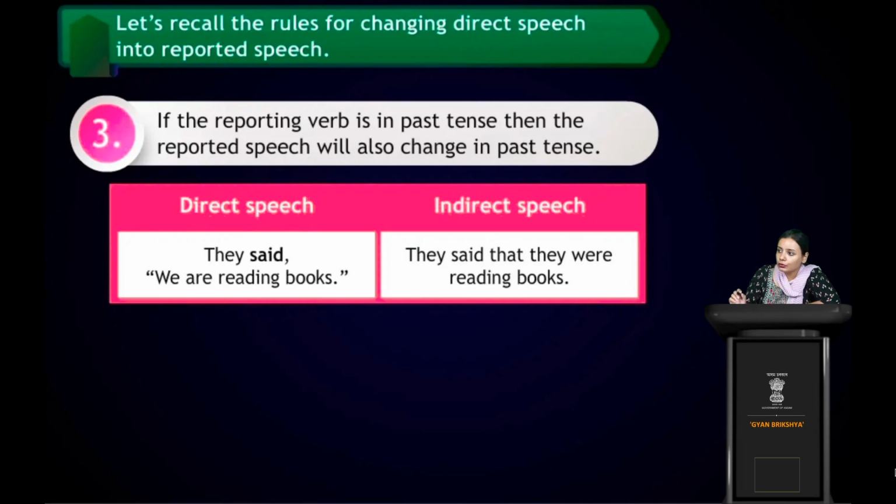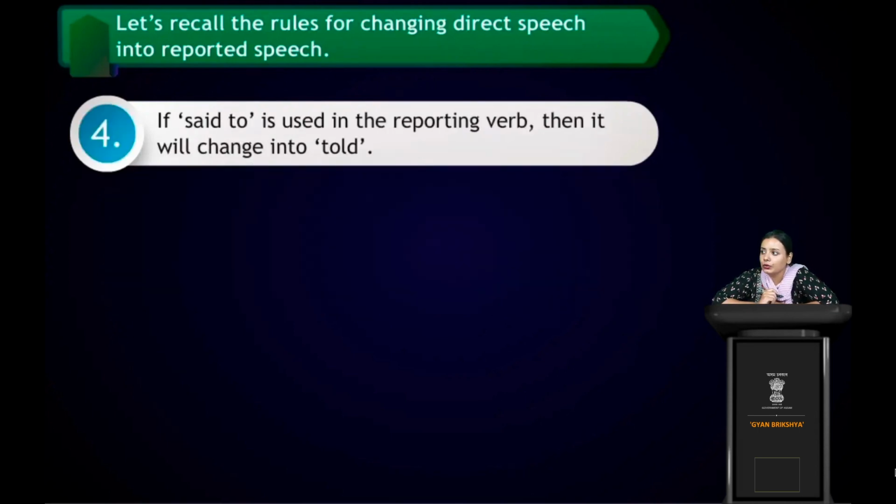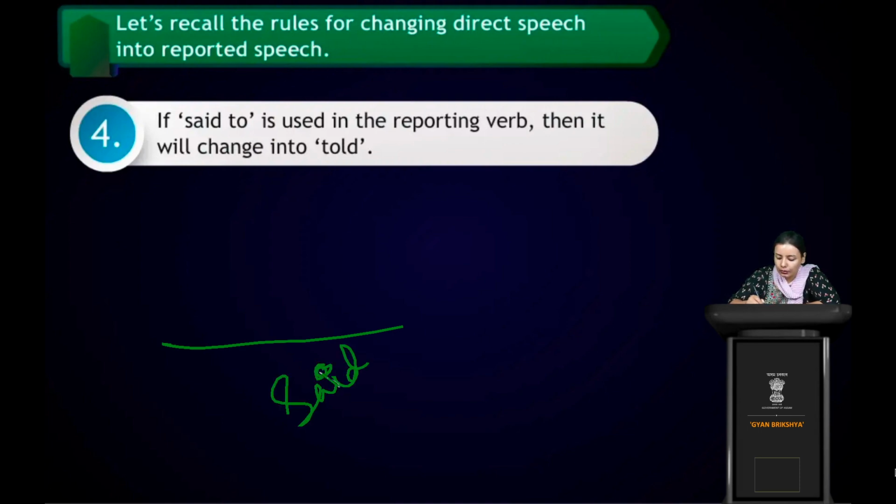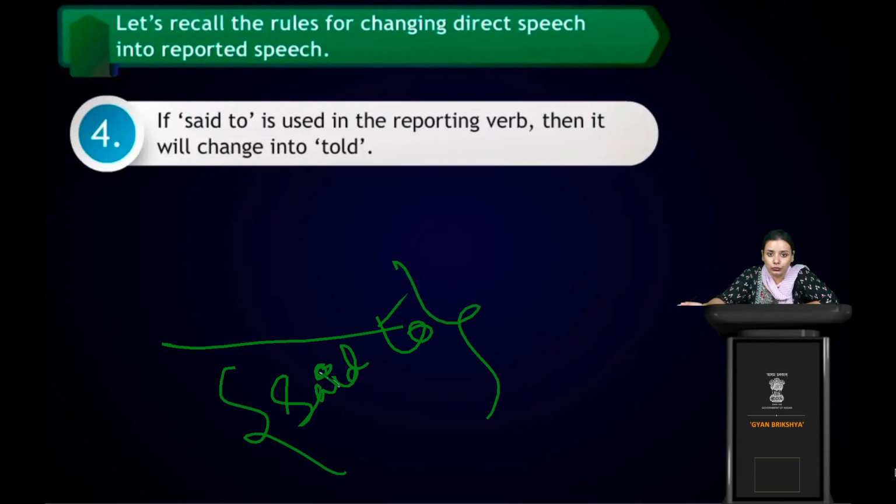Now let's see what's the fourth rule. If said to is used in the reporting verb, if here it's written said to, now what will happen? We have to convert. Earlier it was said. We have seen so many sentences with said. Now if you see said to, how will we convert it? We have to change it into told. Whenever you see said to in the direct form, we have to change it into told in the indirect speech. Okay, let's see with the example.